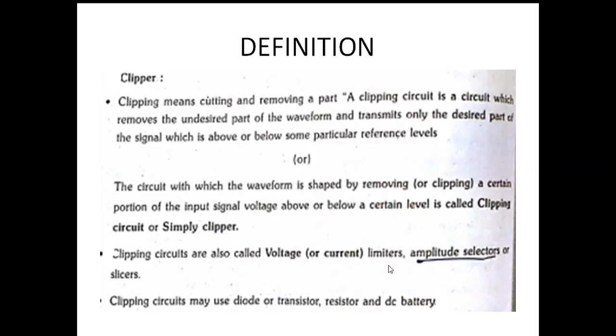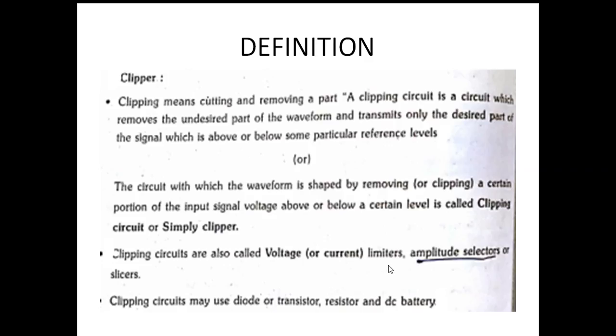Another definition, similar to the previous one: the circuit in which the waveform is shaped by removing a certain portion of the input signal voltage above or below a certain level is called a clipping circuit or simply clipper.